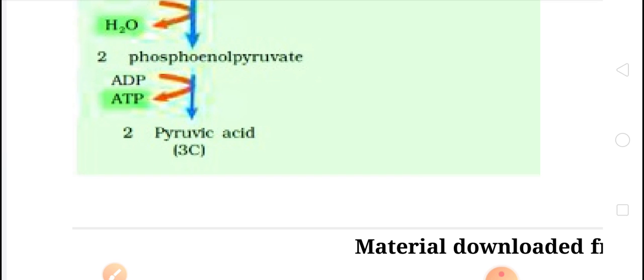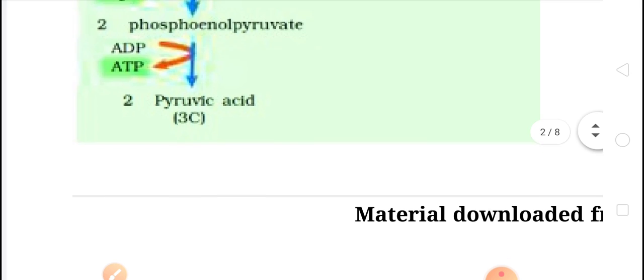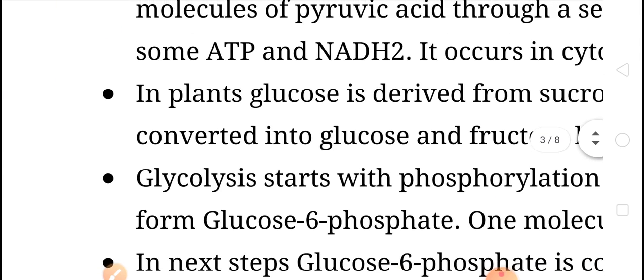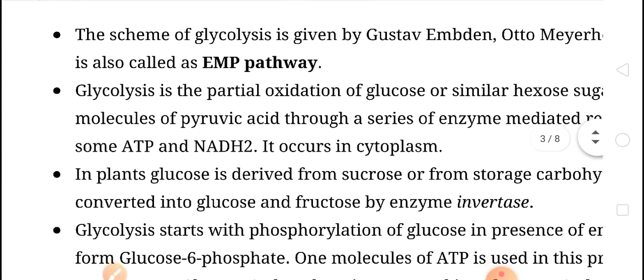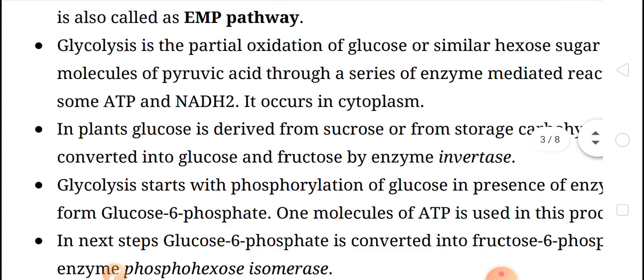So we can say that glycolysis is a series of reactions in which the glucose molecule is converted into pyruvic acid by stepwise release of energy, in which various enzymes take part, and in the last 2 molecules of pyruvic acid are formed. Clear?